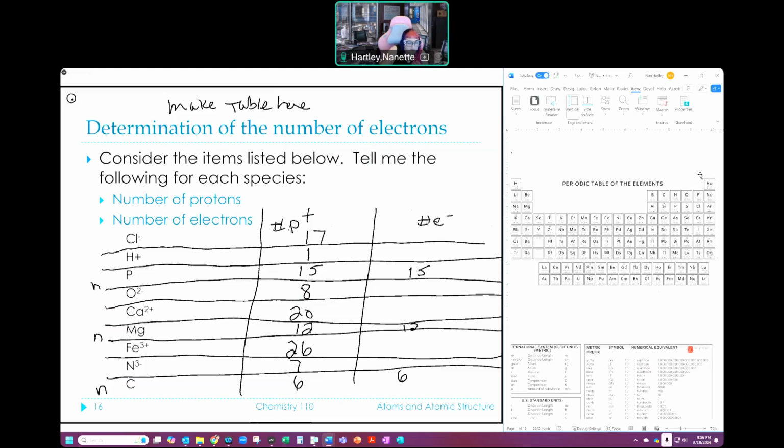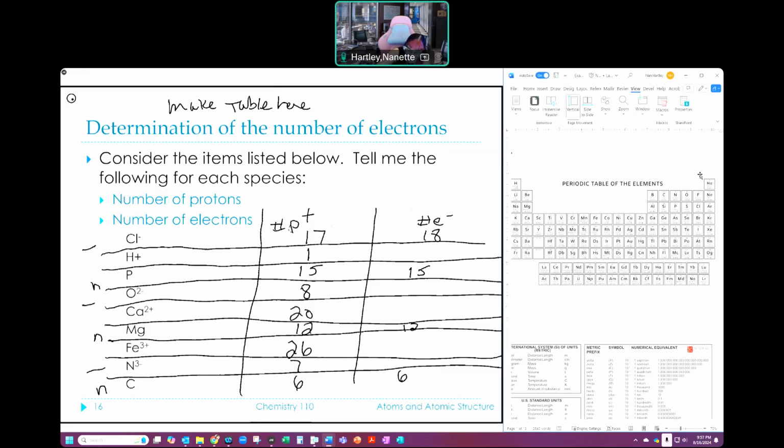Now, for me, it's easier to think about the negatives first because I'm adding a negative charge. So I've added an additional electron. So chlorine, which should have 17 electrons, is now negative because I added 1 more. That means he has 18 because he is negatively charged. This is also a negative charge. This is also a negative charge.